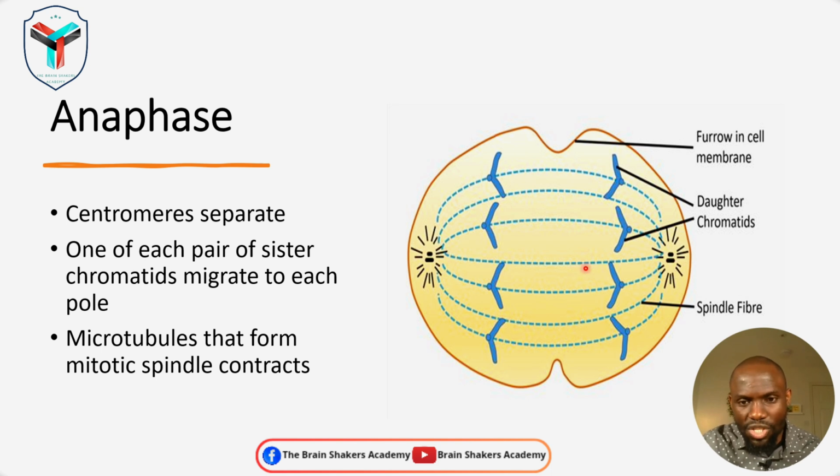So what these mitotic spindle fibers that are not attached to any chromosomes do is that they will begin the process of elongation, and as they elongate, it means that they pull the centrioles far apart, creating more room and space in between the sister chromatids, allowing a furrow to nicely form, so that when the cell then divides in between, the two daughter cells that are going to be formed will contain the same number of chromosomes within them, so that there is no chromosome that will be caught along the line of separation.